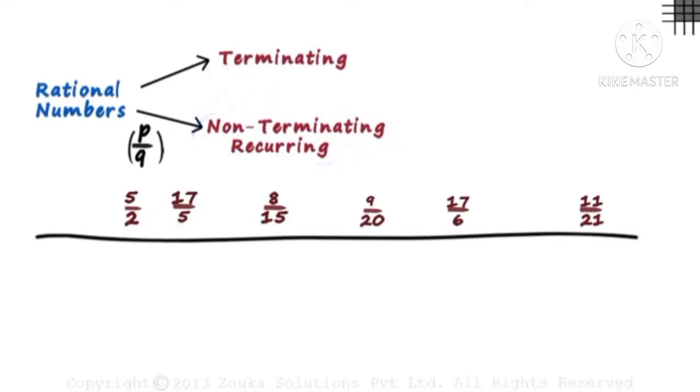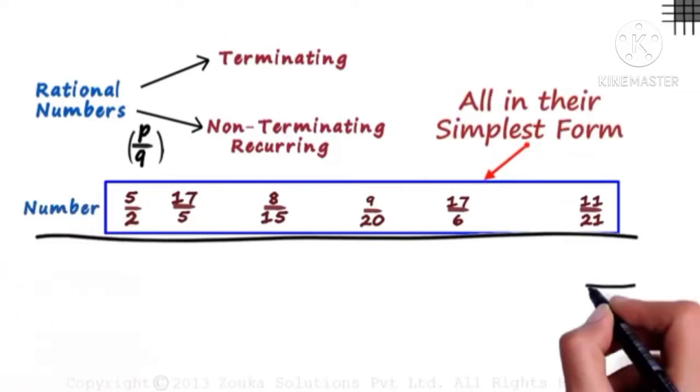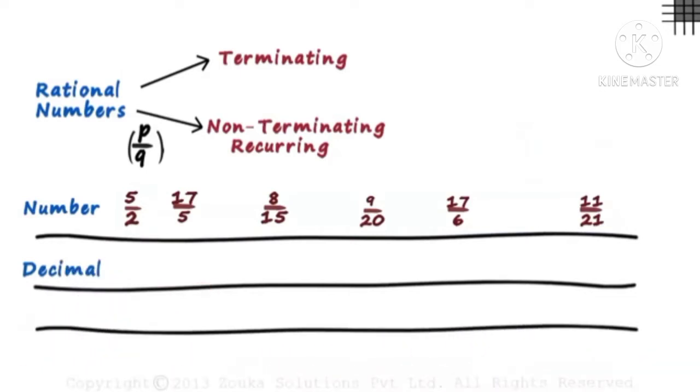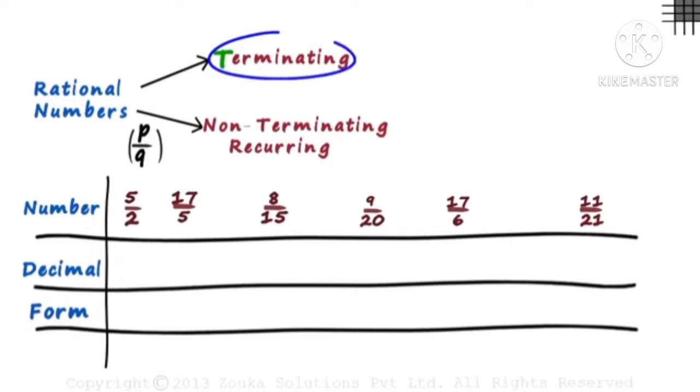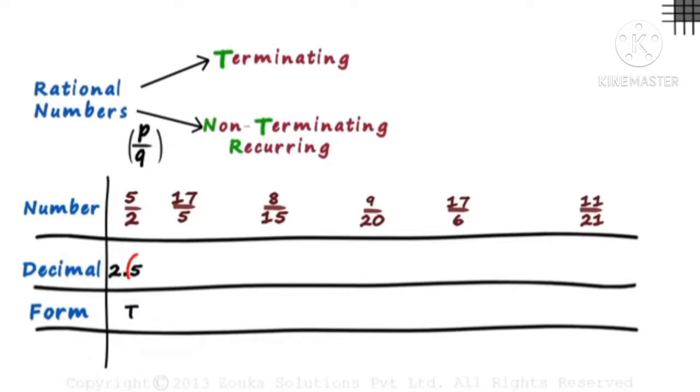Let's make 3 rows and analyze it. Let this be the row of our numbers. Just for our understanding, let us calculate the decimal values of each in this row. And we write the form of each decimal in this row. By form, I mean either this or this. We will write T if it's terminating and NTR if it's non-terminating recurring. Let's try calculating the decimal values of each of the numbers first. 5 by 2 can be written as 2.5, so we can say that it is terminating. The digits after the decimal point end and do not go on forever.